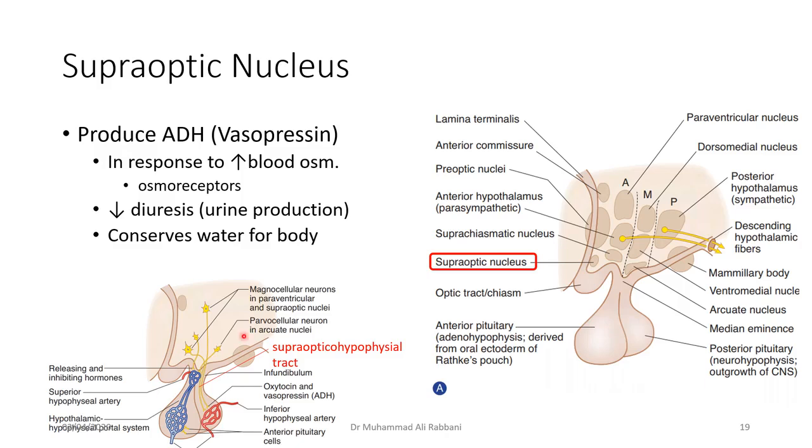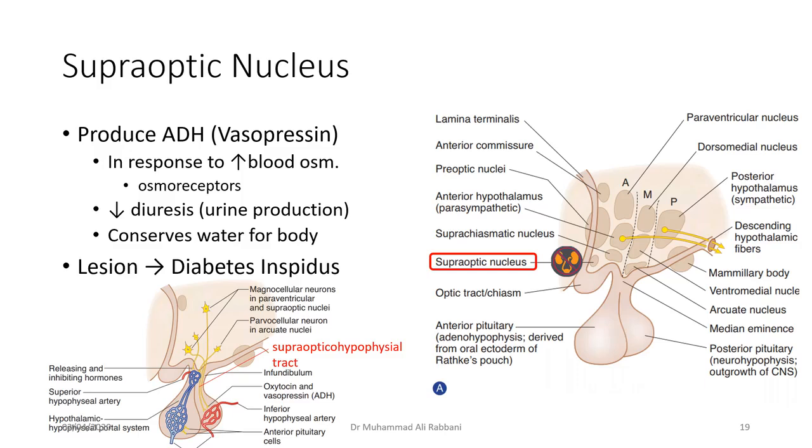An important thing to understand is that here is the supraoptic nucleus. It is also shown here. The supraoptic nucleus produces antidiuretic hormone, but it has axons that extend through the stalk of the pituitary gland to the posterior pituitary. So although the antidiuretic hormone is produced here, it is actually released in the posterior pituitary by traveling along the supraoptico-hypophyseal tract. From here it is carried on the blood and circulated through the body.